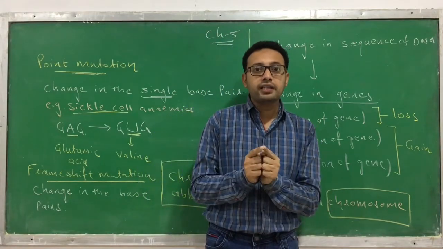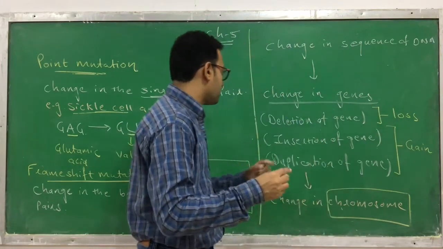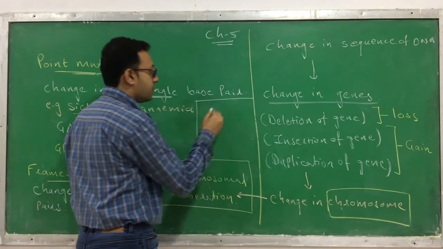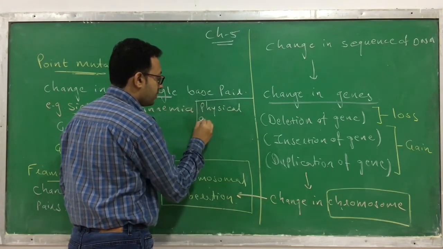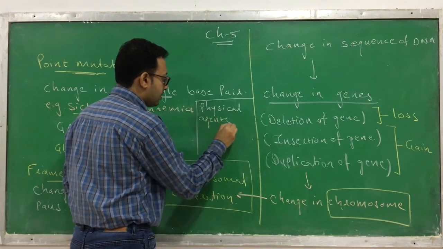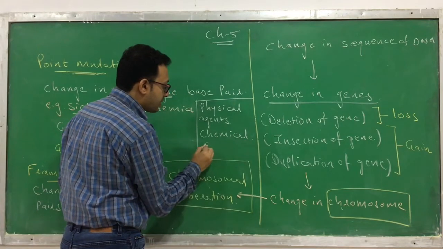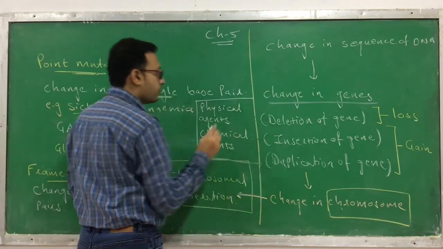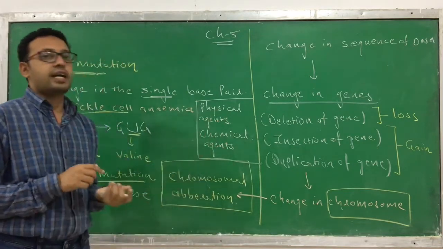But we have to learn what causes a mutation. There are two kinds of agents that cause a mutation. First is called physical agents, and the second one is called chemical agents. These are the two main important agents which can cause mutation. Which two agents cause a mutation? Physical agents and chemical agents.